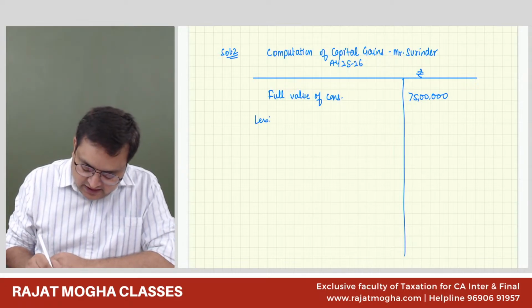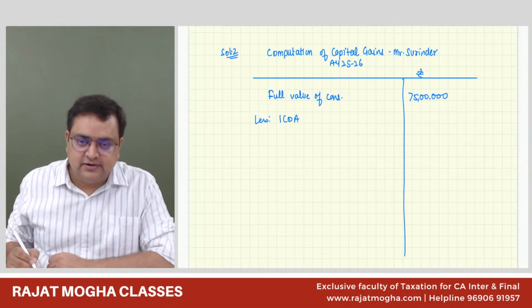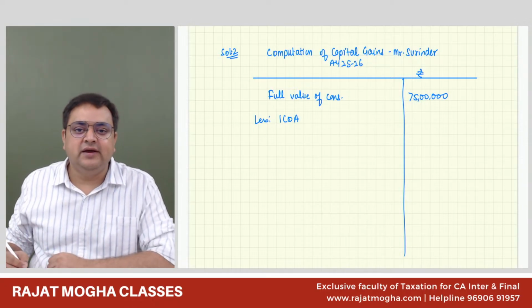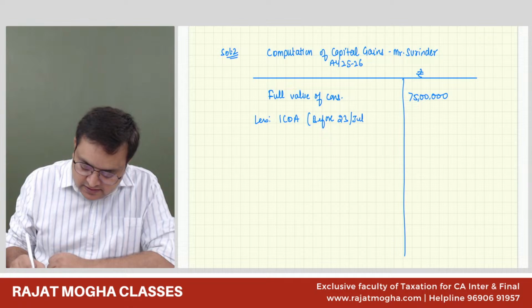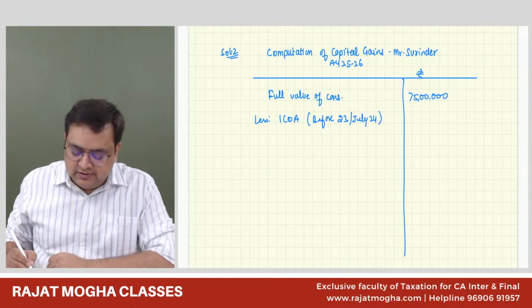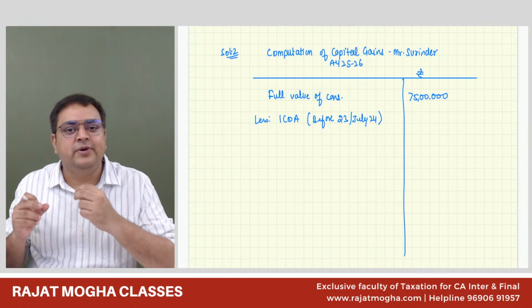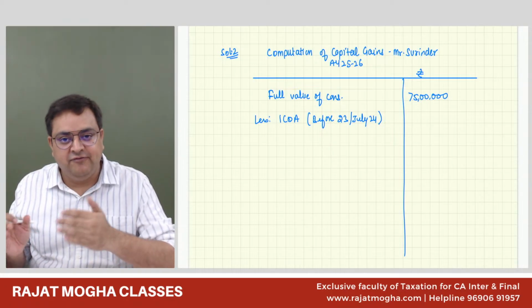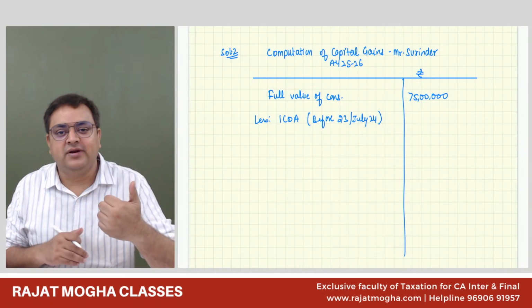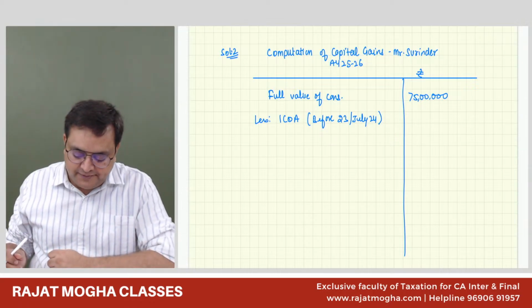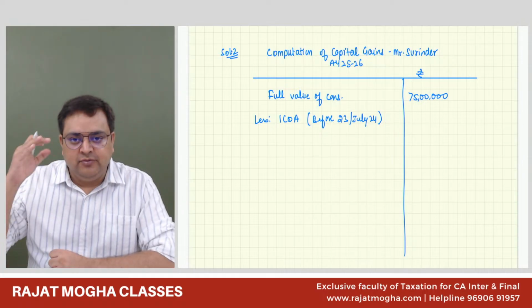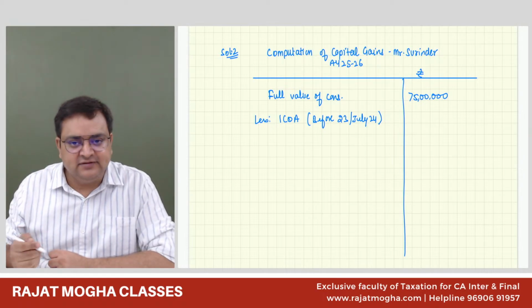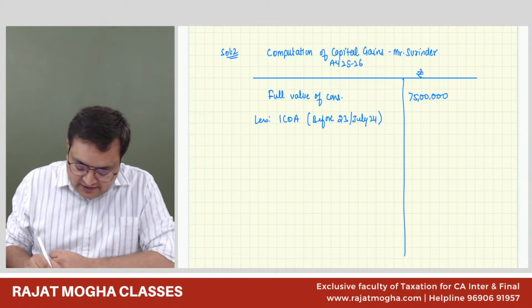Less: index cost of acquisition. Why? Because it is before 23rd of July 2024. So you can also mention this is before 23rd of July 2024. If it would have been exactly on 23rd July, then no indexation. If it is on 22nd July or before, then indexation would be there. What is the formula for index cost of acquisition? The numerator says CI of the year of transfer. So in this year, we are transferring it. So it is 363.